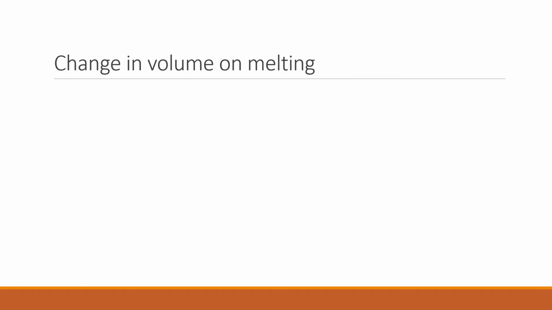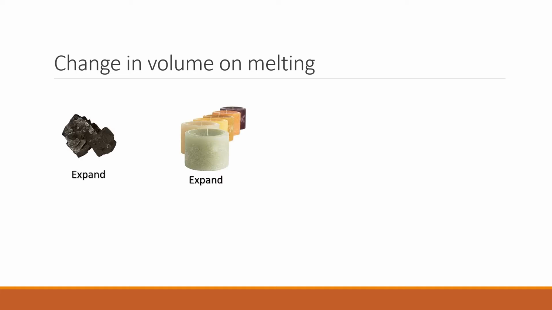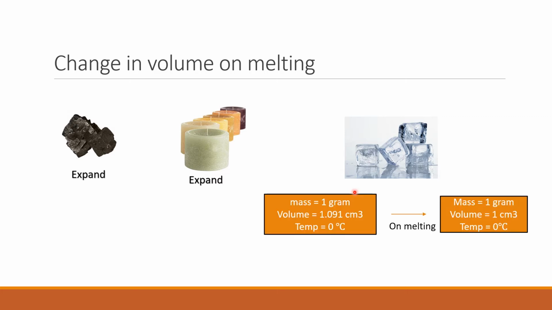There are most of the substances whose volume expands on melting. Substances like wax, lead. However, ice is the substance whose volume contracts on melting.